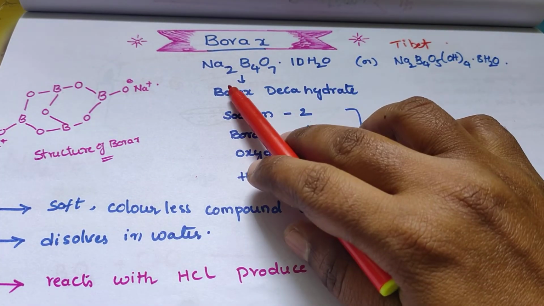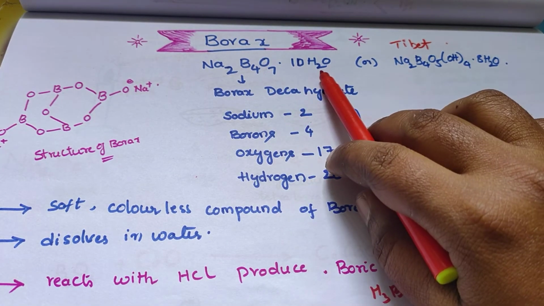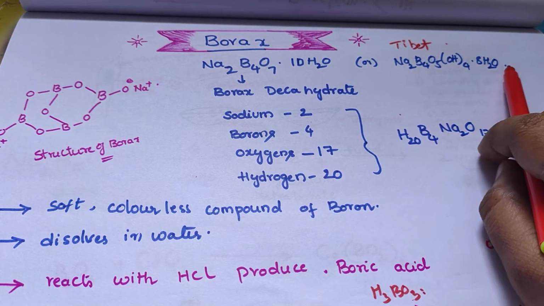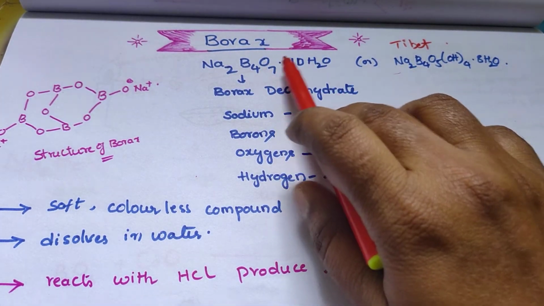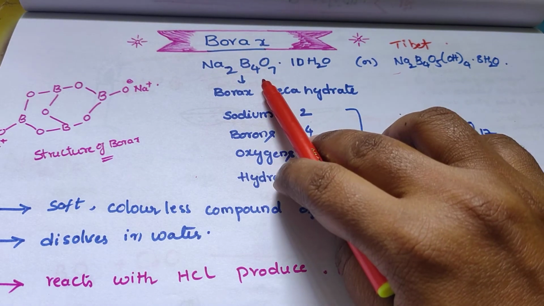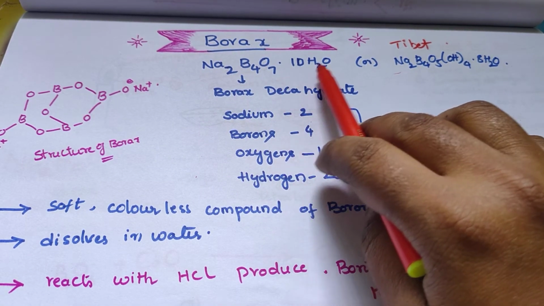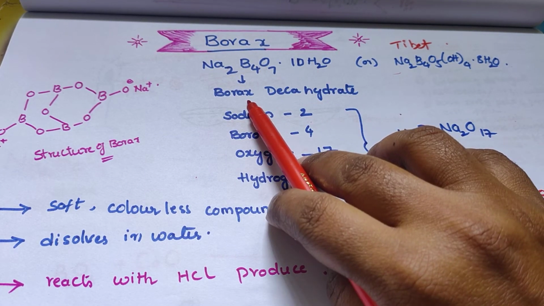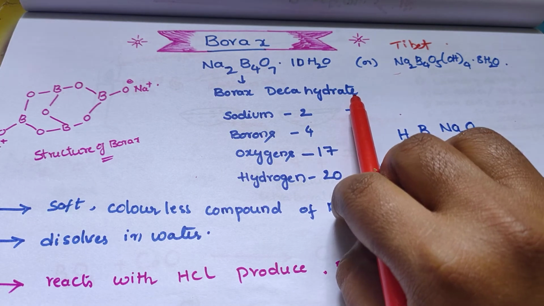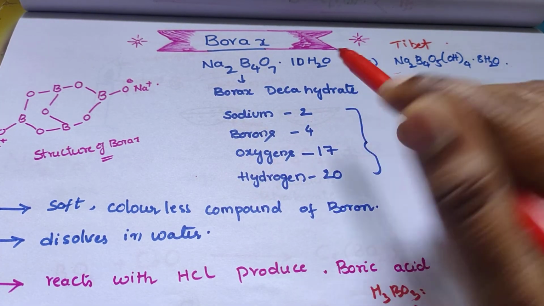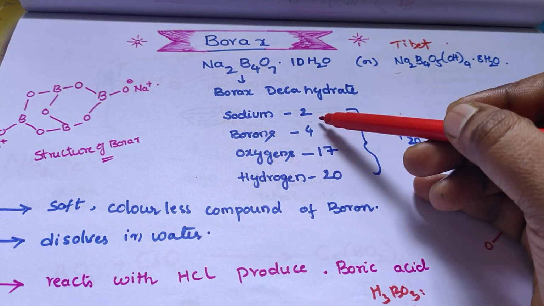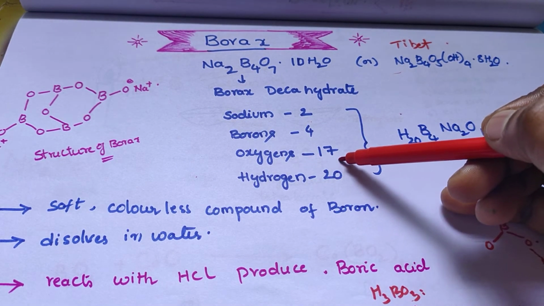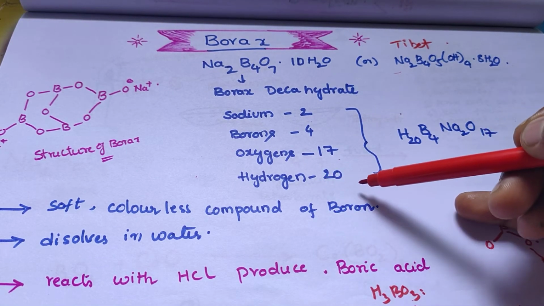The borax formula is Na2B4O7·10H2O or Na2B4O5(OH)4·8H2O. These two are borax formulas. The chemical formula of borax is Na2B4O7·10H2O, called borax decahydrate. In borax decahydrate, the number of sodium atoms is 2, boron atoms 4, oxygen atoms 17, and hydrogen atoms 20.